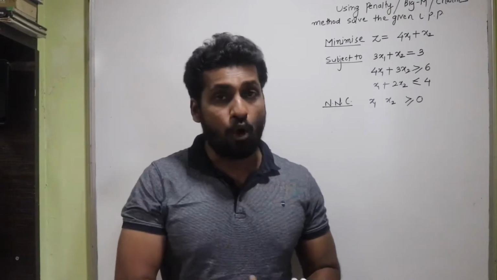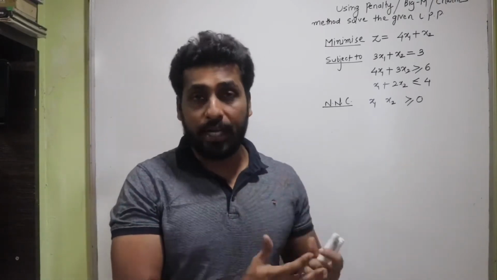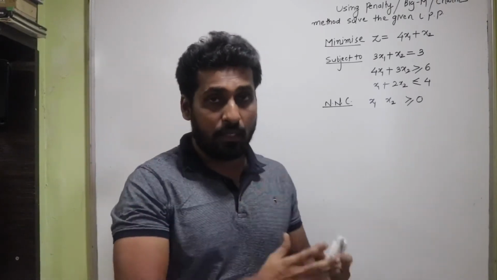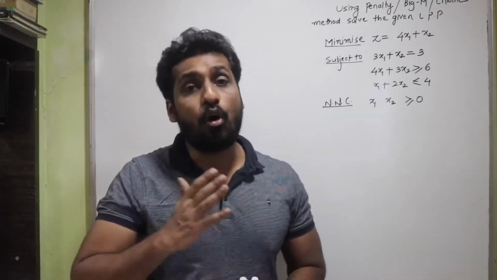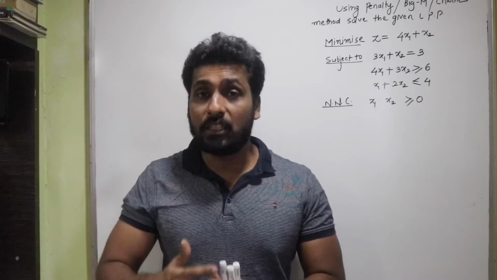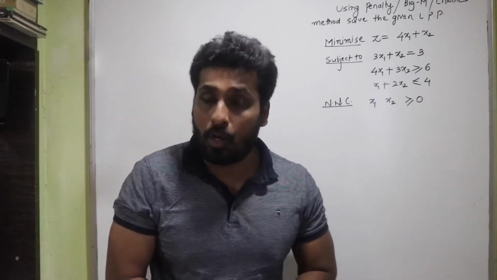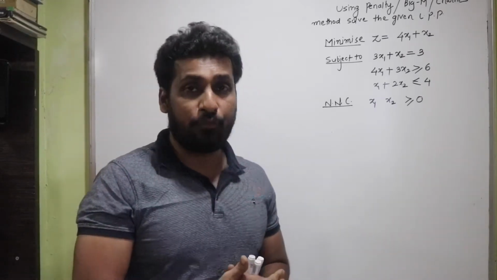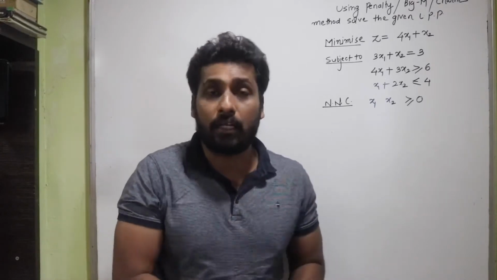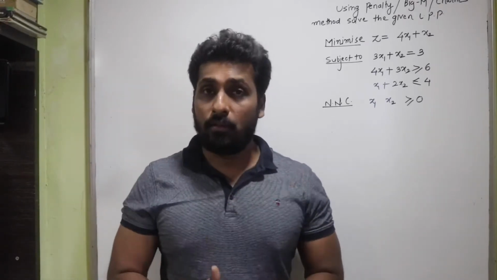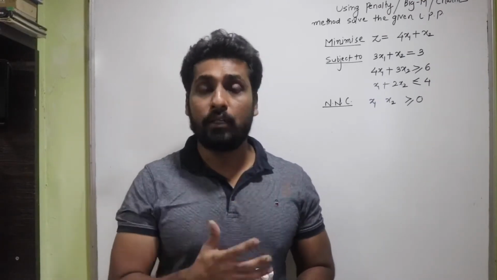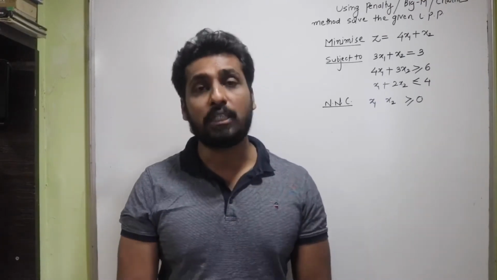The drawback was that to use the simplex method, your constraints have to be of less than or equal to type, whereas the Charnes method can also be applied to those constraints where you have greater than or equal to type of inequations. So in our lecture we are going to start with this particular method. Let's see what the Charnes method is.